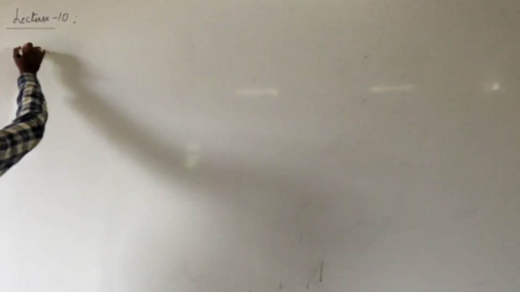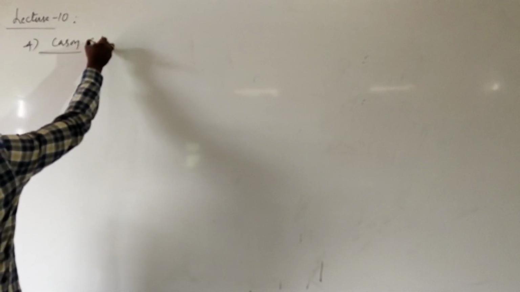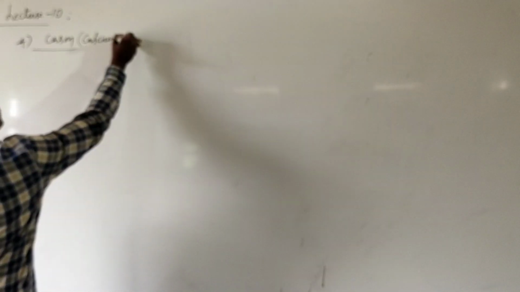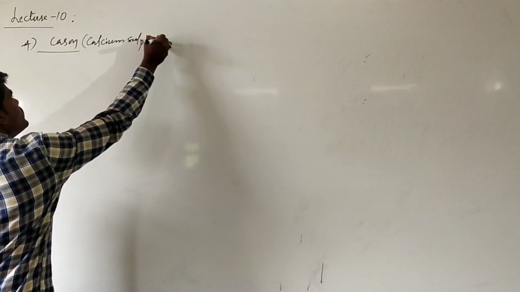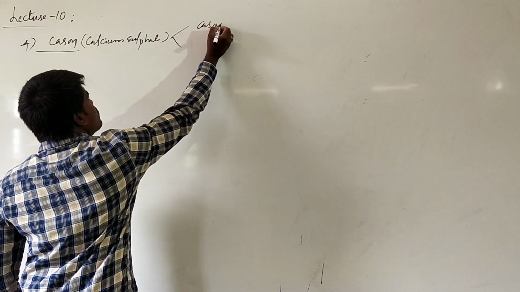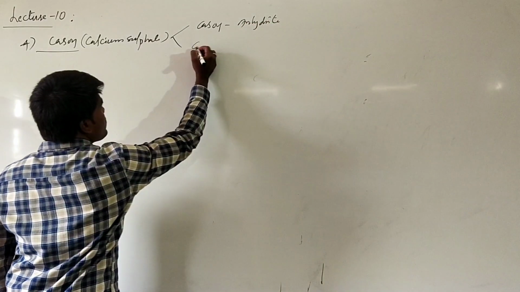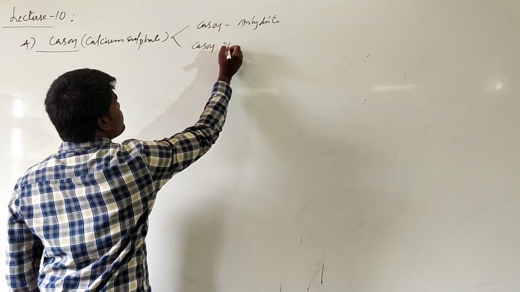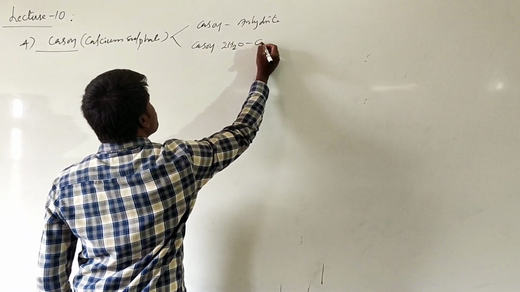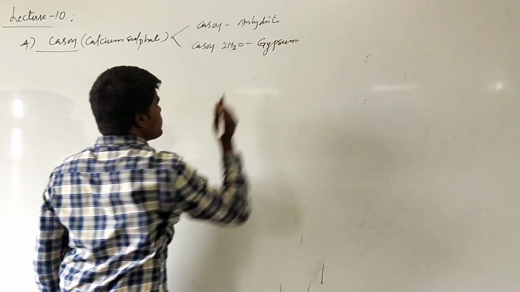Now, another important compound of calcium is calcium sulfate. What is this? Calcium sulfate exists in two forms. One we call the unhydrated calcium sulfate. Another form is calcium sulfate 2H2O. This we call as gypsum.